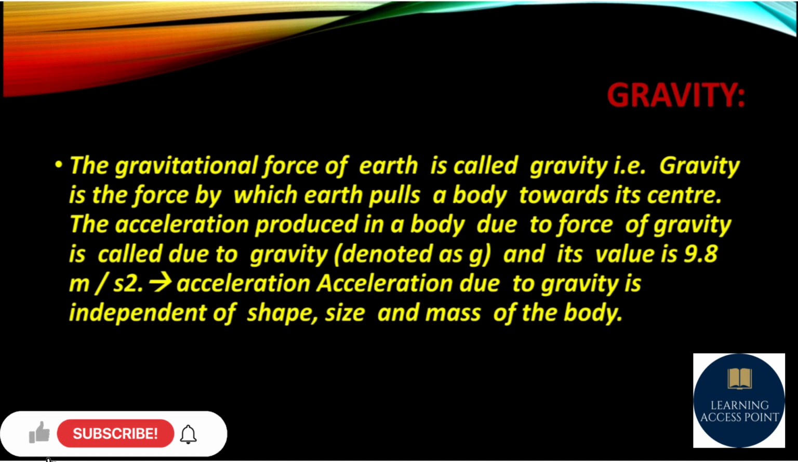So let's see what is gravity. The gravitational force of earth is called gravity. Gravity is the force by which earth pulls a body towards its center. The acceleration produced in a body due to force of gravity is called acceleration due to gravity, denoted as small g, and its value is 9.8 meter per second square. Acceleration due to gravity is independent of shape, size and mass of the body.